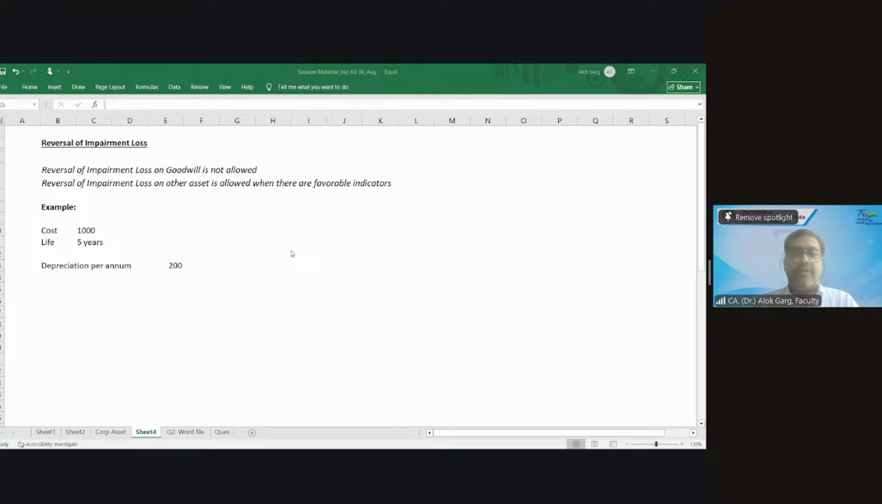Now tell me, what is my WDV? What is the carrying value at the end of year 1? 800, 1,000 minus 200. What is my carrying value at the end of year 2? 600. Carrying value at the end of year 2 is 600.